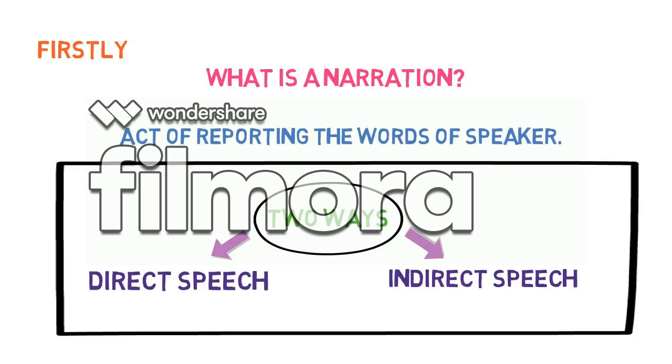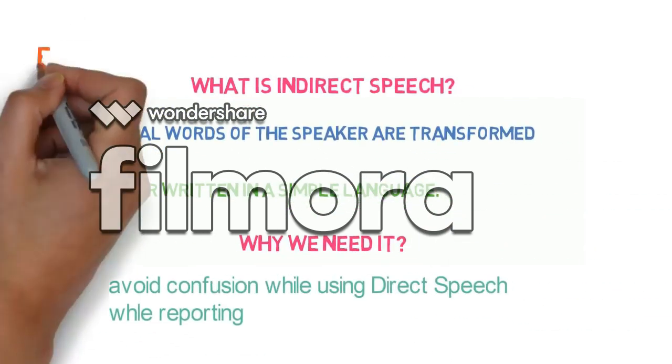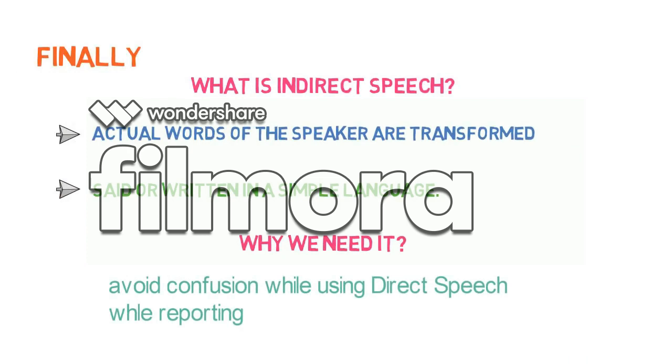In direct speech, the actual words of the speaker are quoted as they are without any change. The exact words of the speaker are enclosed in inverted commas. Finally, in indirect speech, the actual words of the speaker are transformed and are said or written in simple language. That's all about direct and indirect speech.